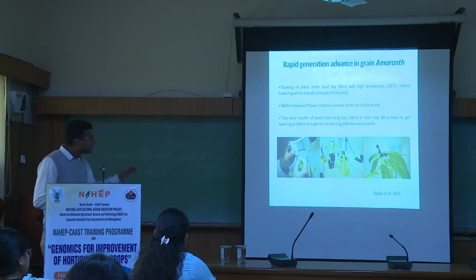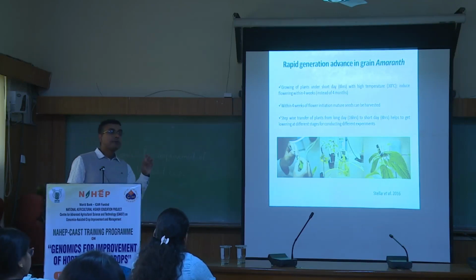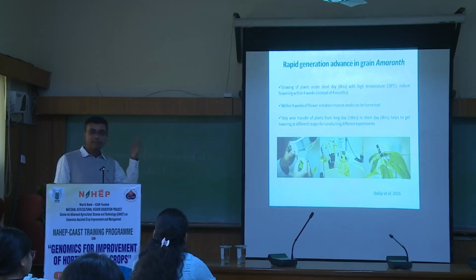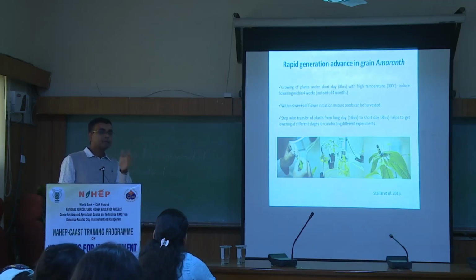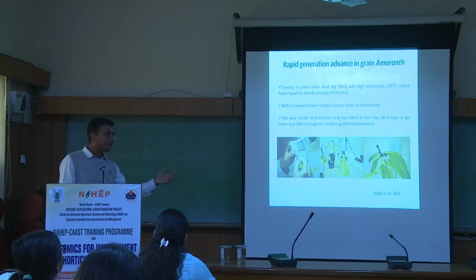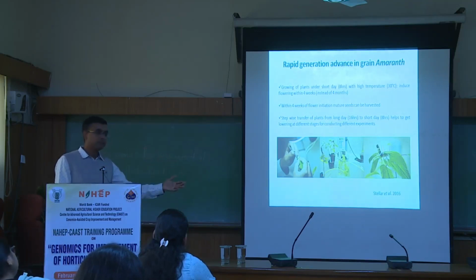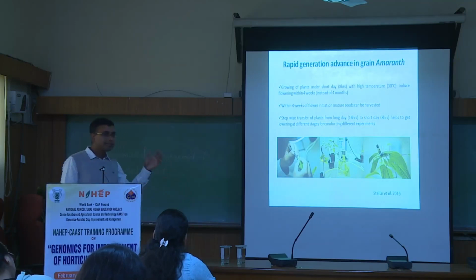And what actually their purpose was, to develop the crossing techniques. And for development of the crossing techniques, they have to have continuous flowers, no? Continuous flowers for an extended period of time. So they have taken advantage of the long day as well as the short day. So they are keeping some of the plants in the long day so that vegetative growth is continued. And whenever certain flowers are getting over and no flowers are there, they are shifting the plants to the short day condition. So they are getting continuous flowering for a certain period of time to standardize other techniques, the crossing techniques actually they are standardizing.